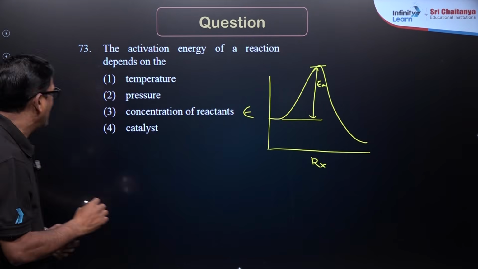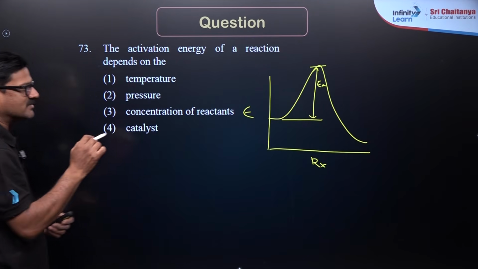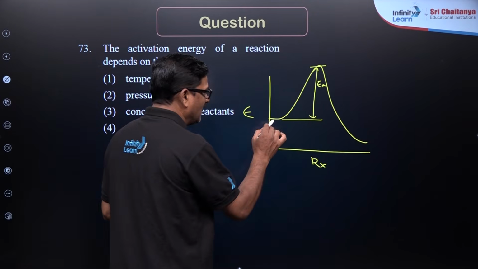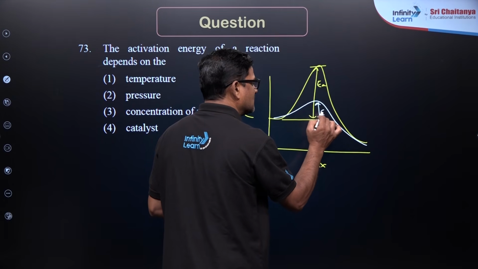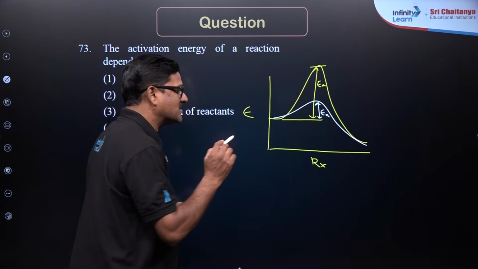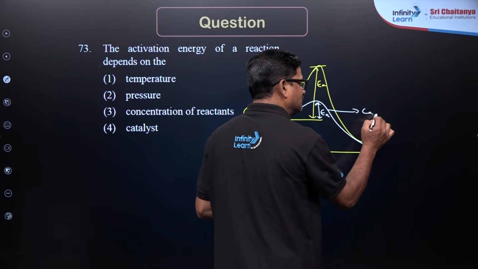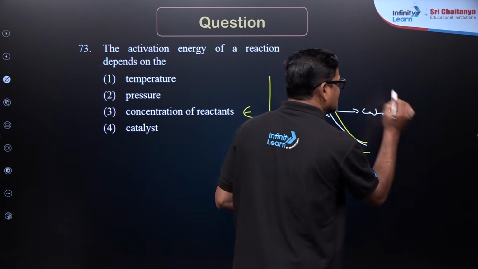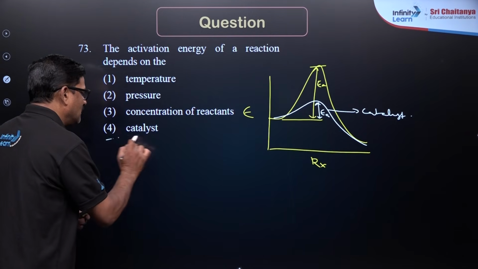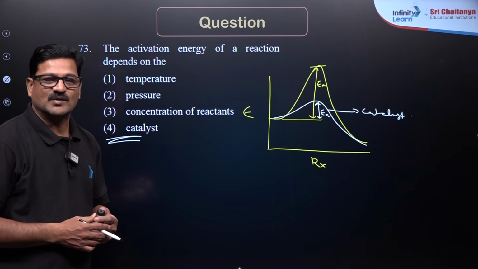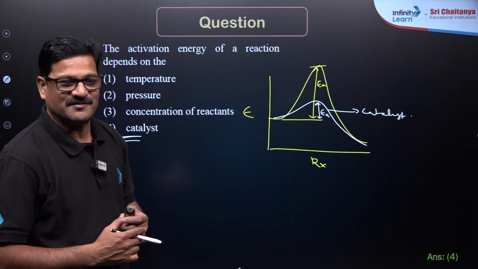If you use a catalyst, it is going to take an alternative pathway in which the activation energy is less. So it has less activation energy in the presence of a catalyst. The catalyst has the ability to take the reaction in the low activation energy path. So option 4, catalyst, is the answer for this question.